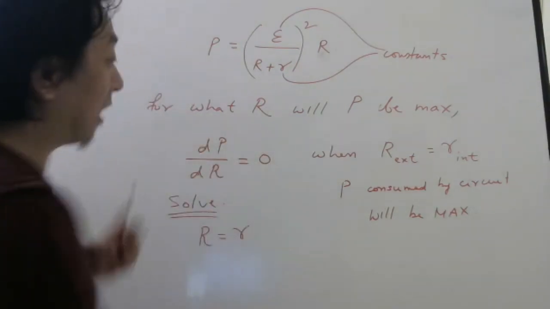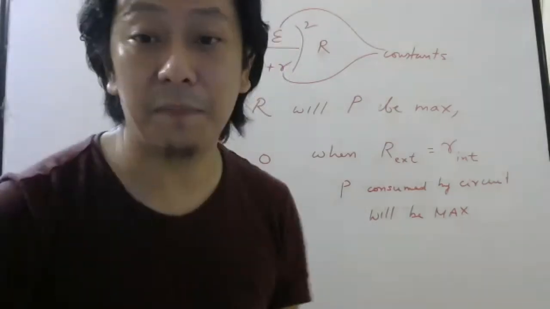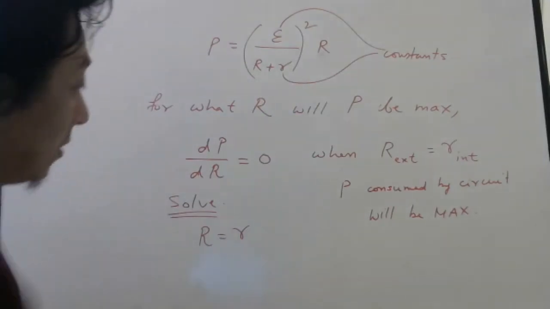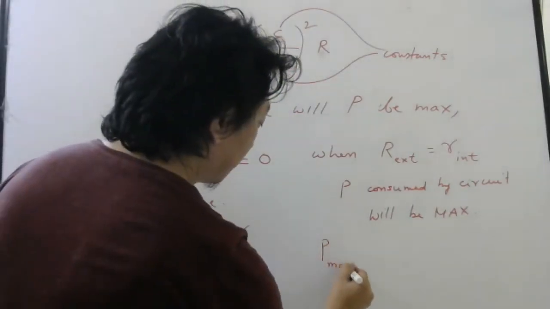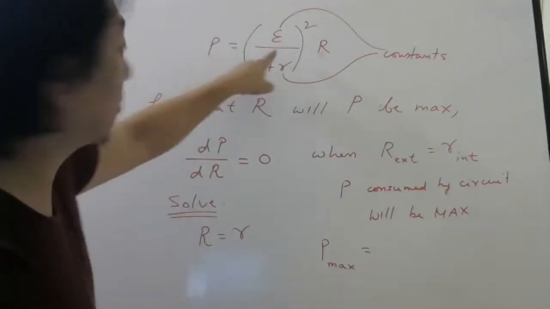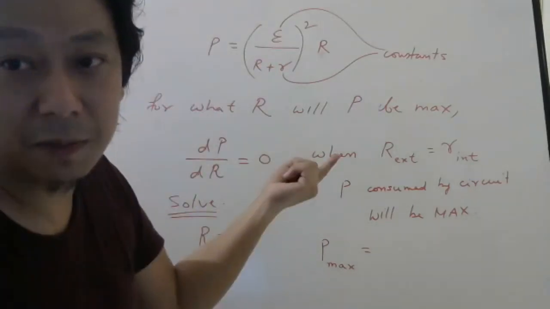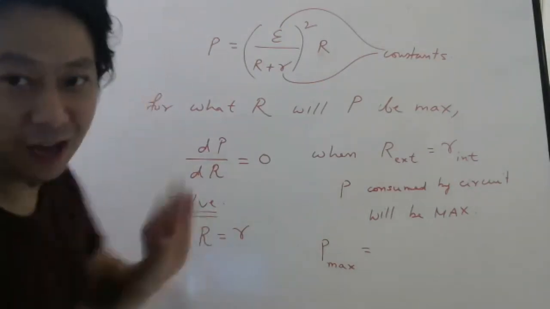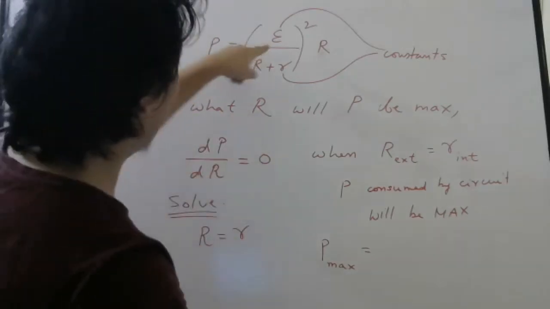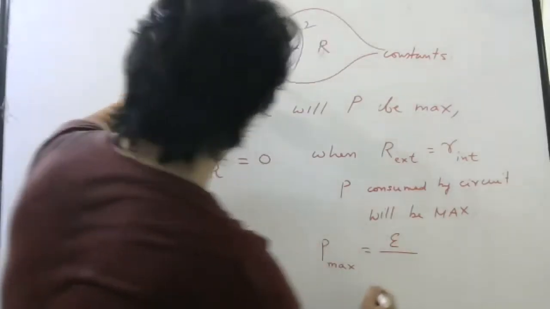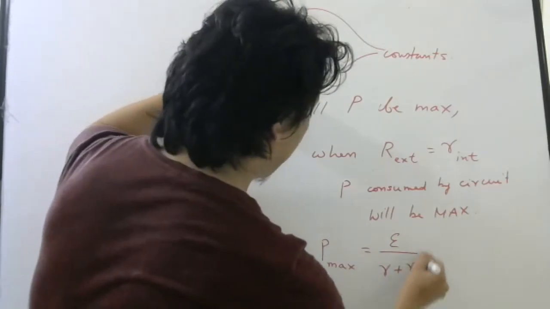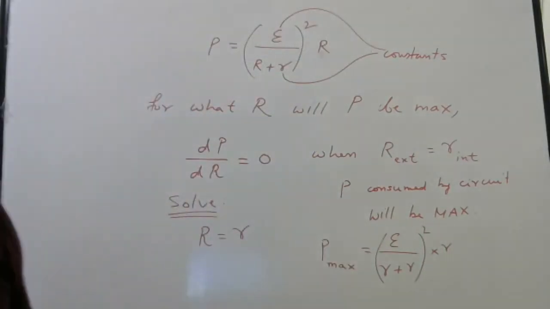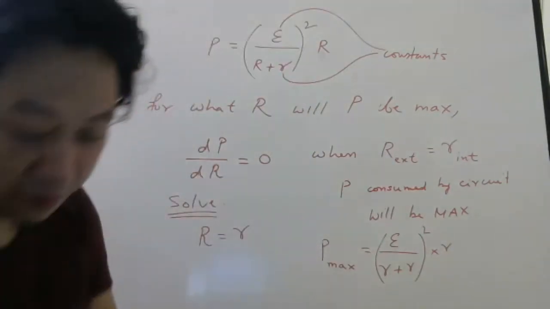Okay. Now let us ask, what will be the maximum power? What you have to do is just put capital R here. Because you know this is the formula for power, yes or no? And when is the power maximum? I told you, when capital R becomes equal to small r. But that derivation you have to do, I will not do it unnecessarily. So substitute here: E is E, capital R I can write small r, plus small r, whole square, into small r. So wherever there is capital R, put small r. So simplify.